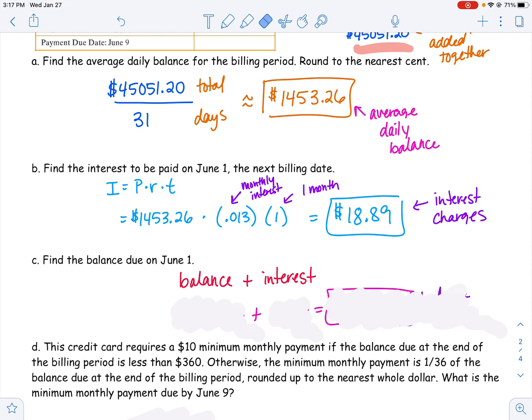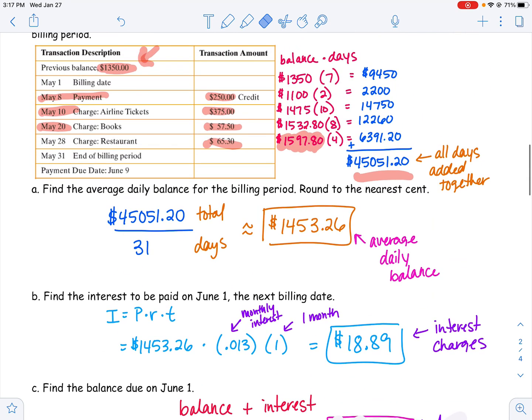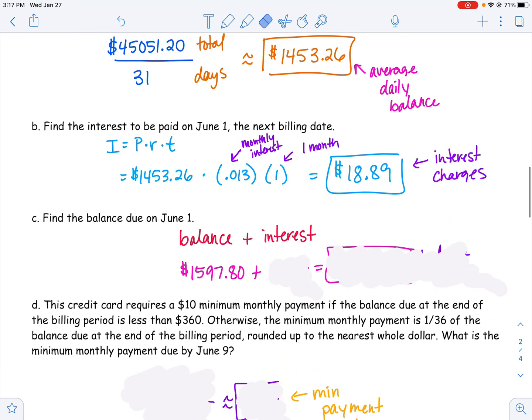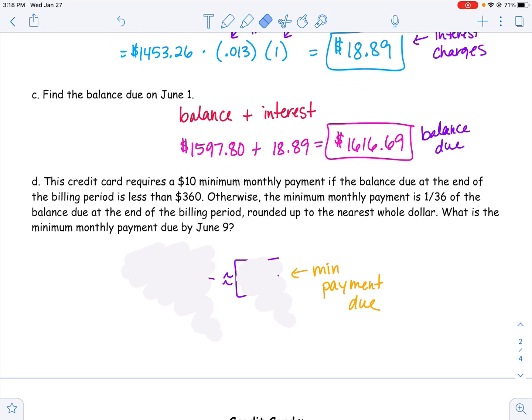So in addition to the amount that you owe to your credit card, they're going to charge you another $18.89 in interest. So the new balance on June 1st will be the balance that you owed at the end of May. Remember, the balance that we owed at the end of May was the $1,597.80, plus the interest that they're going to charge us, the $18.89, for a total of $1,616.69. That will be our balance due when it comes due. A lot of times there's a little bit of a grace period, but the balance on June 1st that'll be due is that $1,616.69.